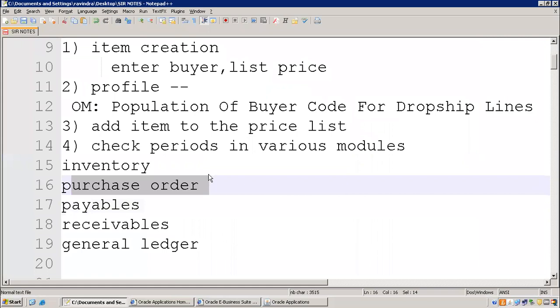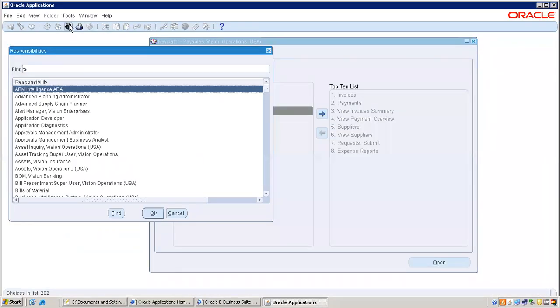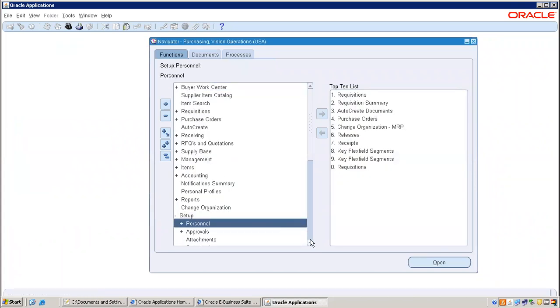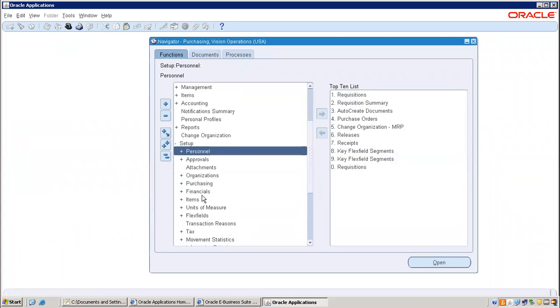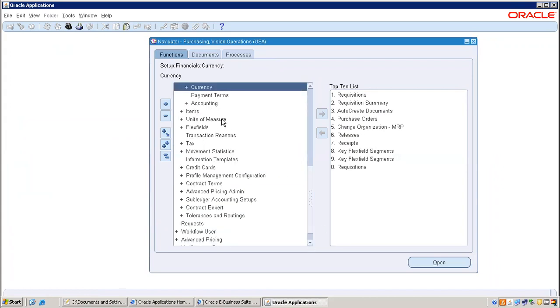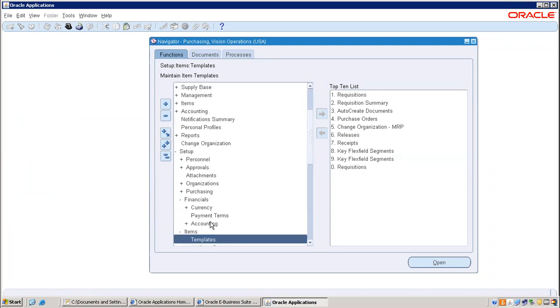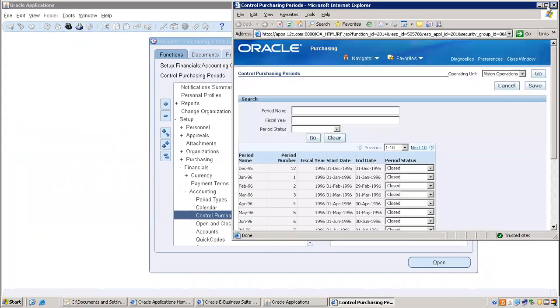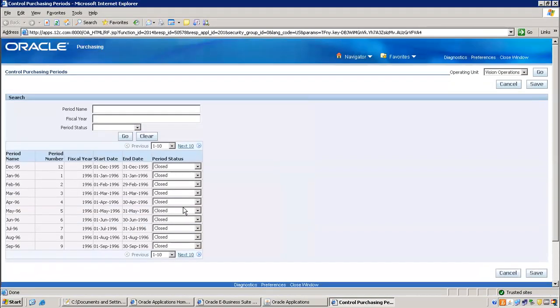Next, purchase order. Go to purchasing. Setup, Organizations or Financials, Accounting, Control, Purchasing Periods. These are all closed periods. We have to open here; we only have to observe the already open periods. Click on Go.